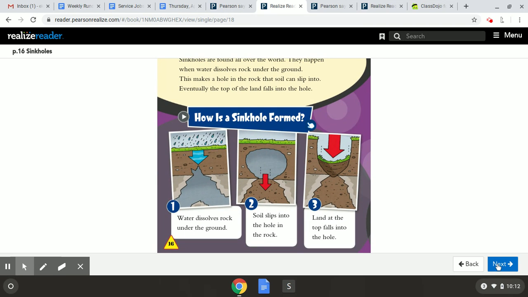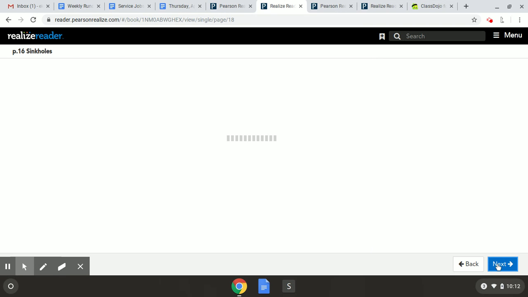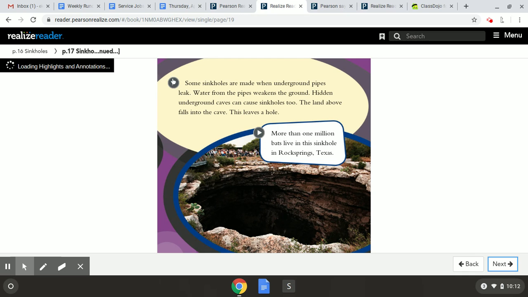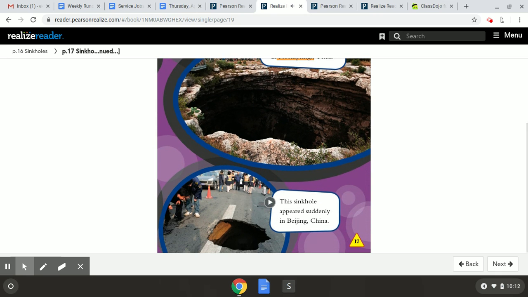And then the following page, same thing. We talk more about sinkholes. Some sinkholes are made when underground pipes leak. Water from the pipes weakens the ground. Hidden underground caves can cause sinkholes too. The land above falls into the cave. This leaves a hole. More than 1 million bats live in this sinkhole in Rock Springs, Texas.